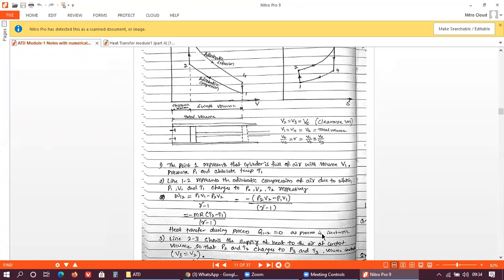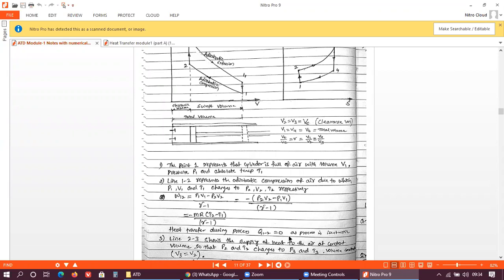In an isentropic process, there is no heat addition or heat rejection. It is also an adiabatic process. In an adiabatic process, we consider there is no heat input nor heat output. Heat will not transfer during adiabatic processes. So that's why the heat transfer Q12 is equal to 0.